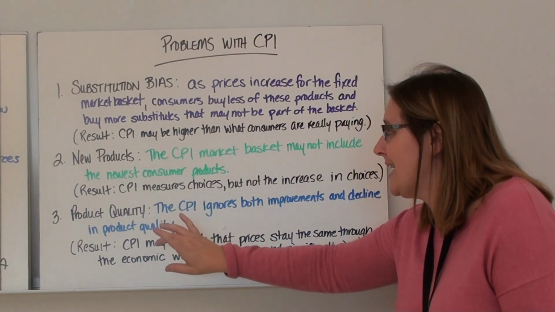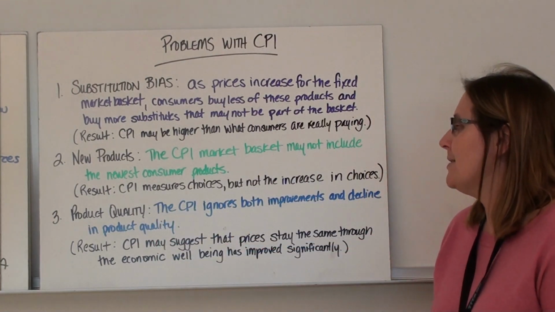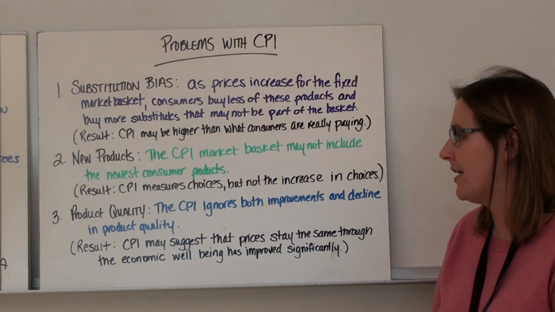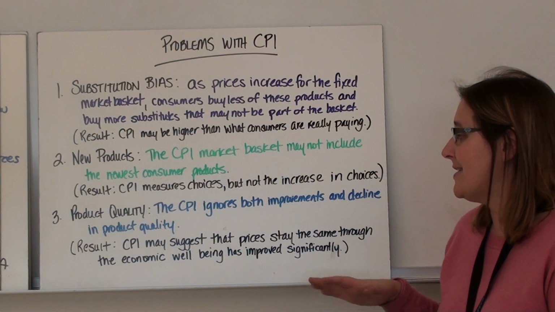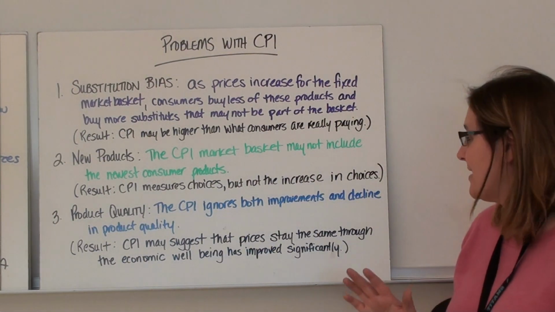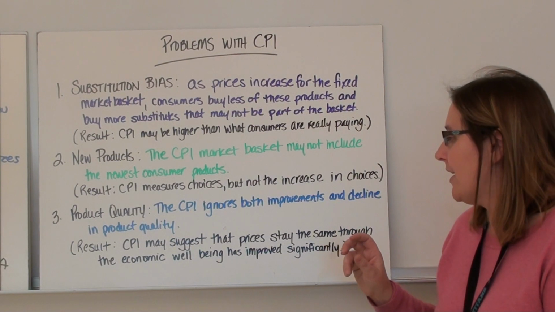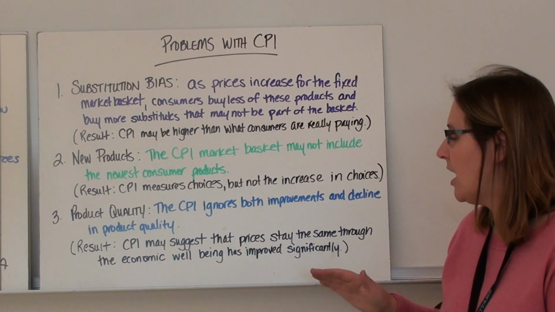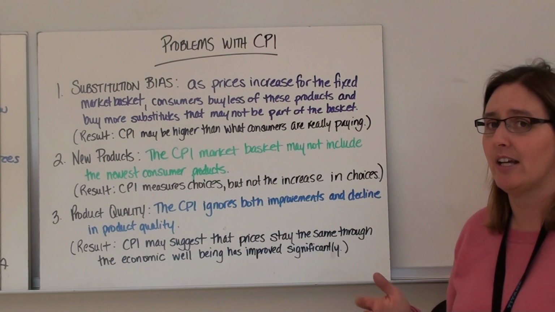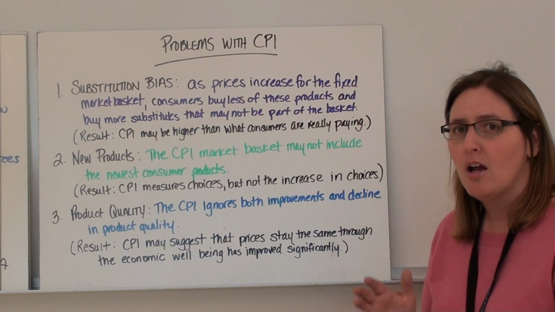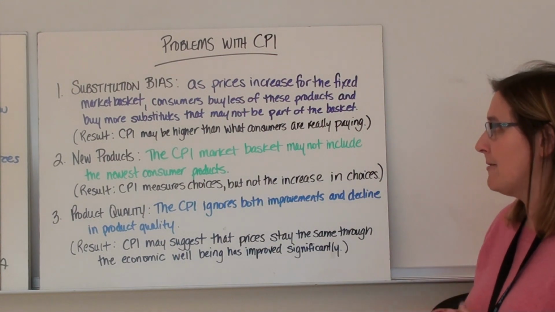And then the last thing is product quality. CPI ignores both improvements and decline in product quality. So what I mean is that CPI may suggest that prices stay the same even though economic well-being has improved significantly. Like the price of something is the same, but we figured out how to make the quality better, so it doesn't really show in CPI.